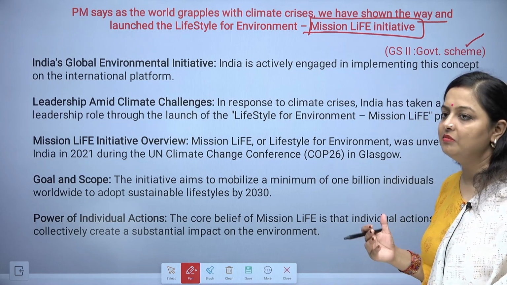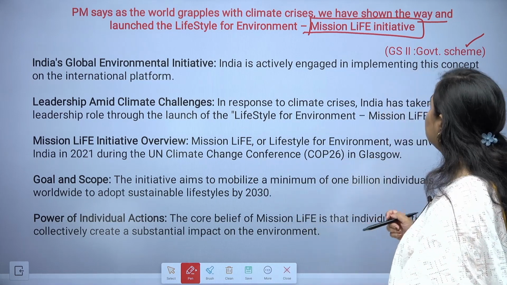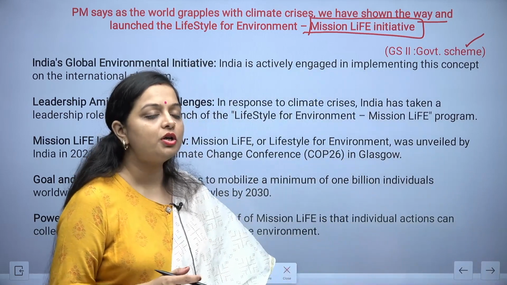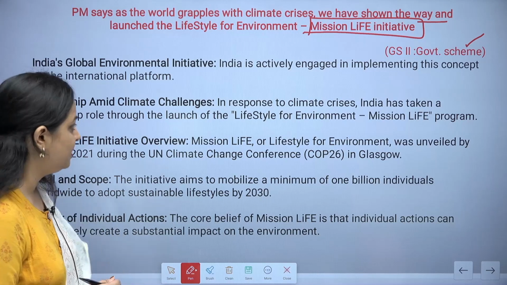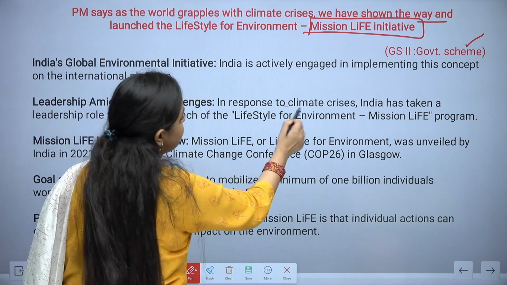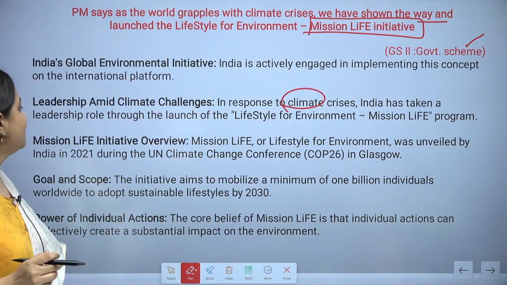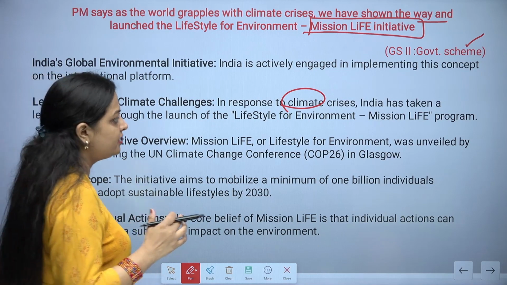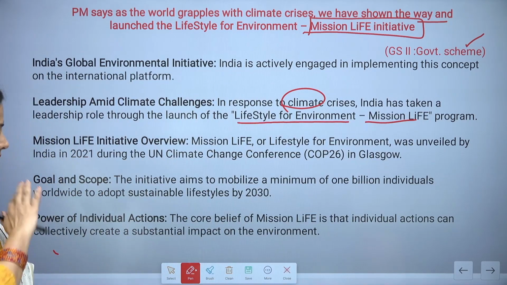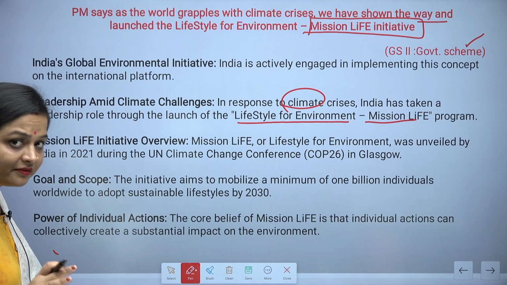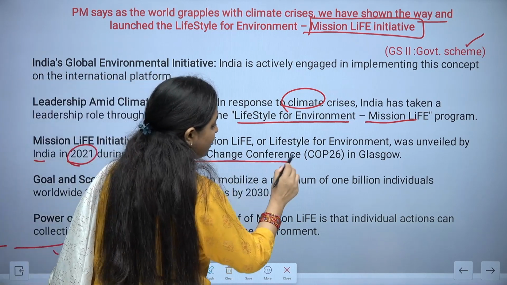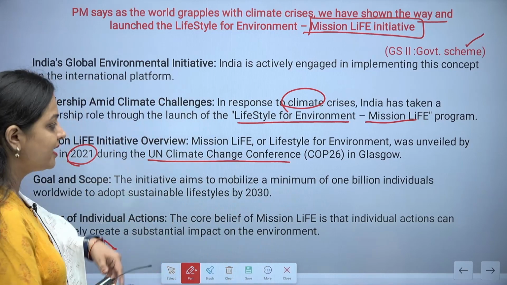Now, India is very much involved when it comes to environmental issues. At the international platform, we have always been doing that, discussing what all things we can do in order to protect our environment. Now, leadership amid climate challenges. In response to the climate crisis, India has taken a leadership role, and we have announced the Lifestyle for Environment, Mission LiFE program. This program was unveiled by India in 2021 during the UN Climate Change Conference in Glasgow.